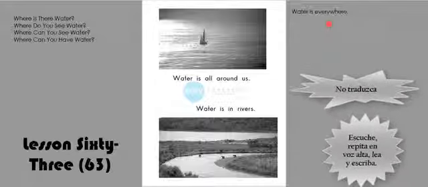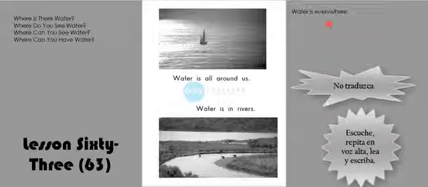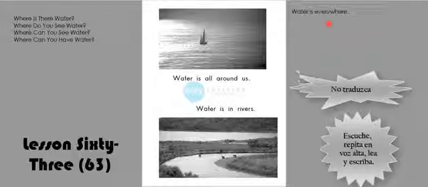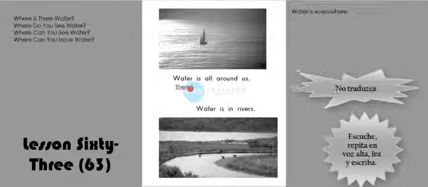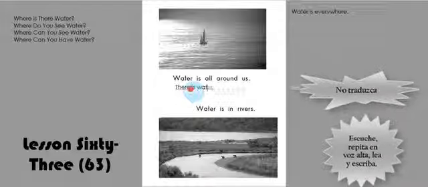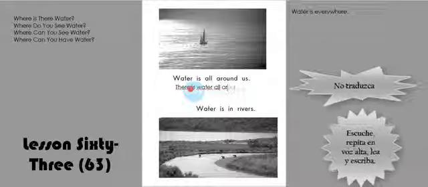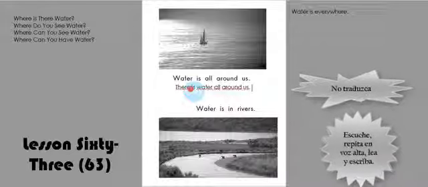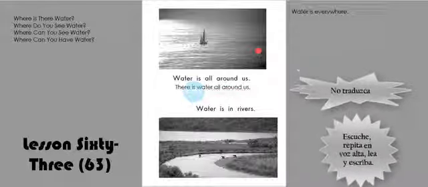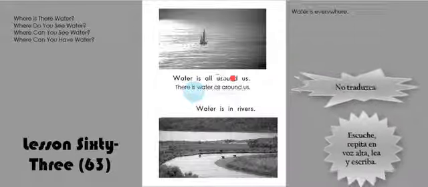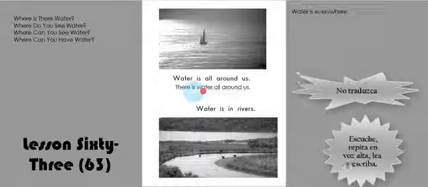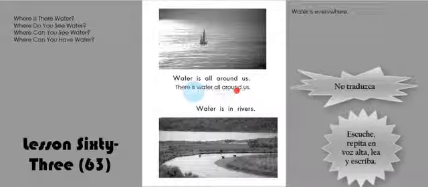You have water everywhere. There is water everywhere. Y yo voy a expresar lo mismo usando there is. There is water all around us. Water is all around us.